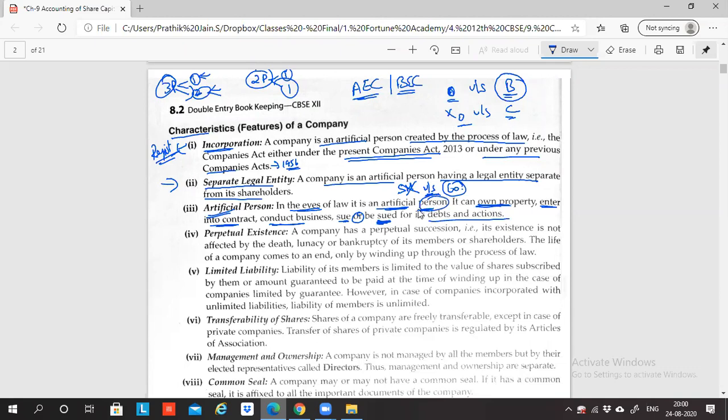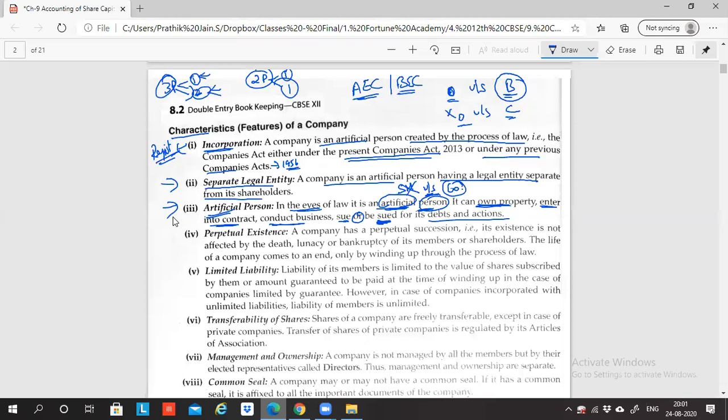Just like a natural person can own property, he can also enter into contract, he can do business, he can sue or be sued. Just like a natural person, even an artificial person can do everything. That is why they have given the term person. A person means one who can do everything just like a natural person, but it is not a natural person. To give a difference between a natural person and an artificial person, they've added the word artificial. Otherwise, it can do everything which a normal natural person can do. So this is the third feature of a company.